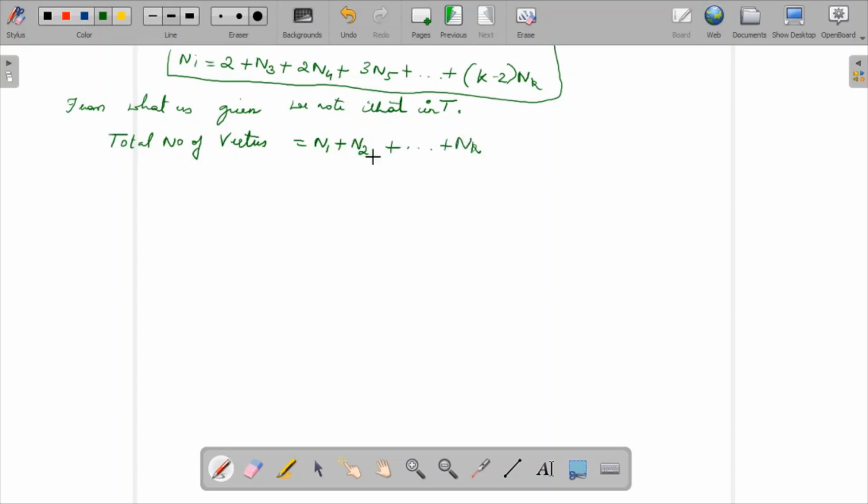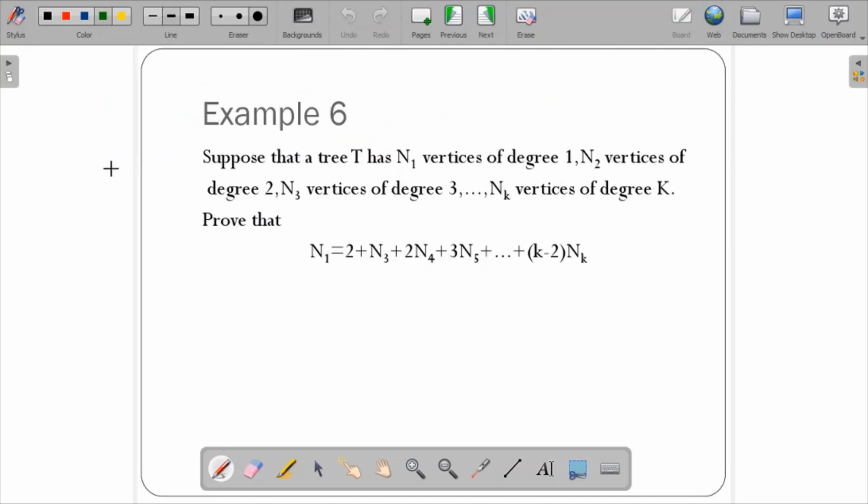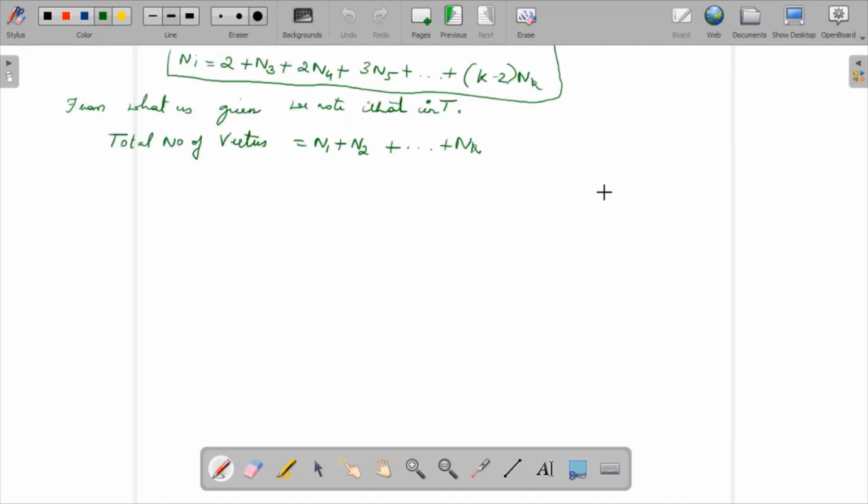Suppose that the tree has n1 vertices of degree 1, n2 vertices of degree 2, n3 vertices of degree 3, nk vertices of degree k. So the total number of vertices is n1 plus n2 plus nk.